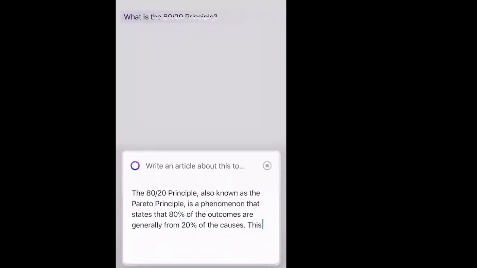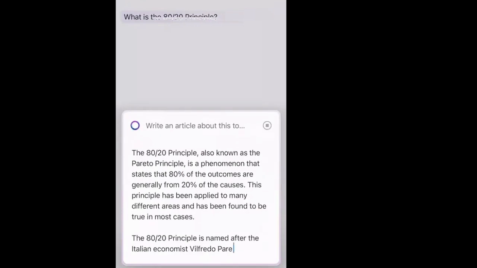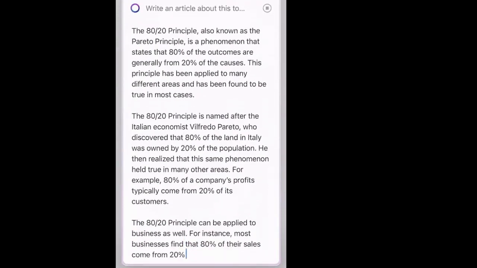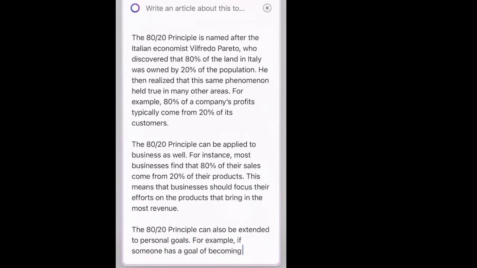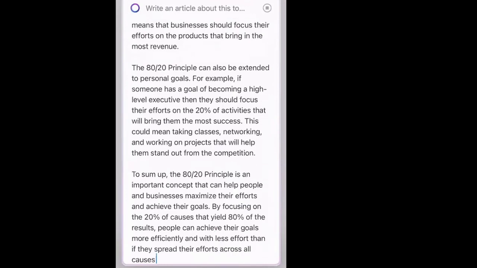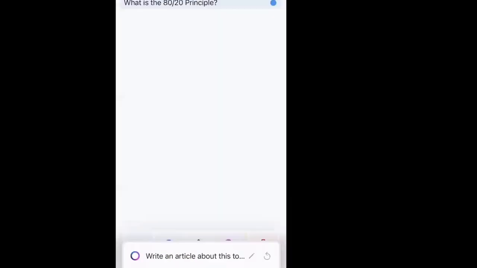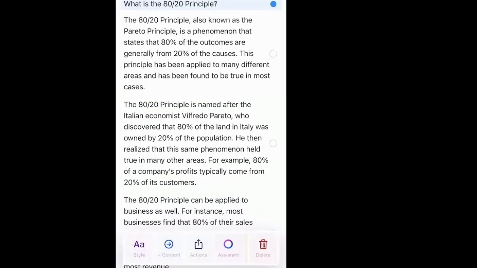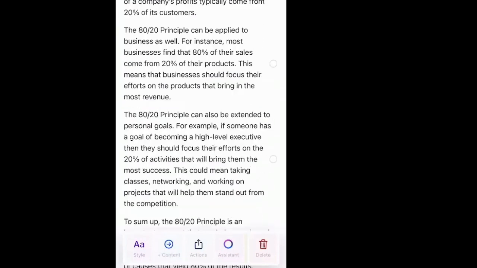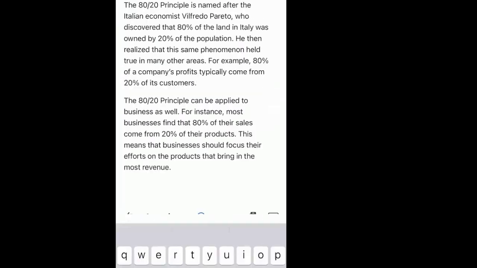Look at what it does. This is in real time. It's generating an article and explaining the 80-20 principle. It would take me a lot longer to create this text and this explanation, which is accurate, which I can now insert into the document, and I'm done. I can edit it now if I want to. But that's really fast, and that is mind-boggling.